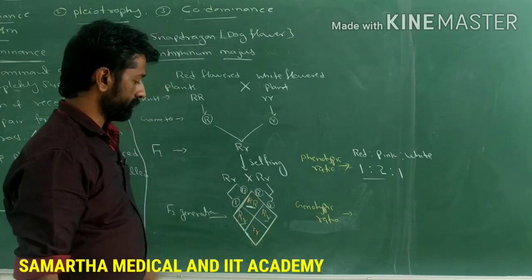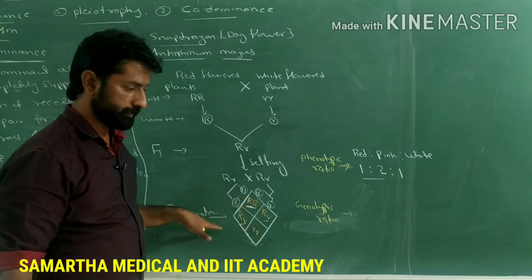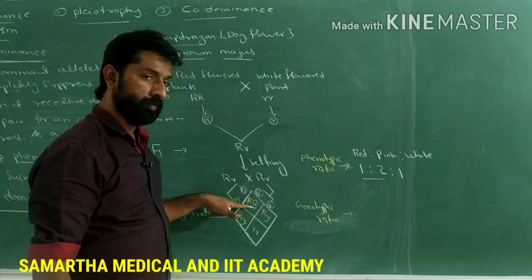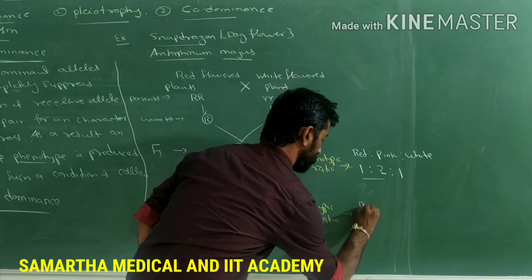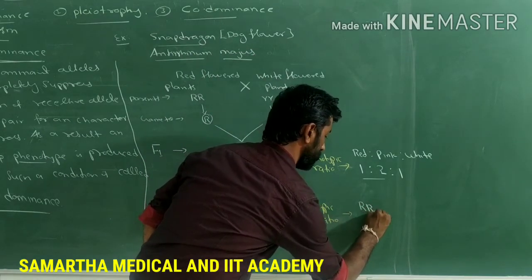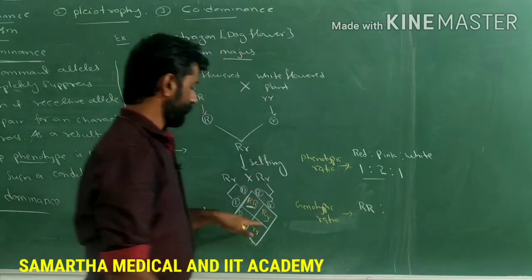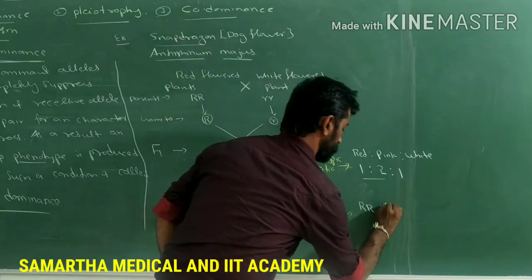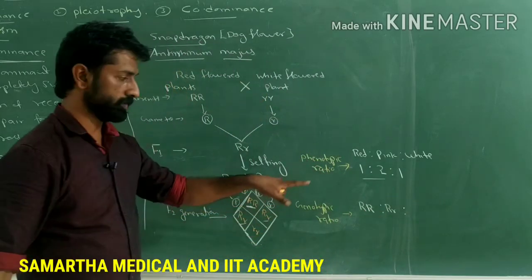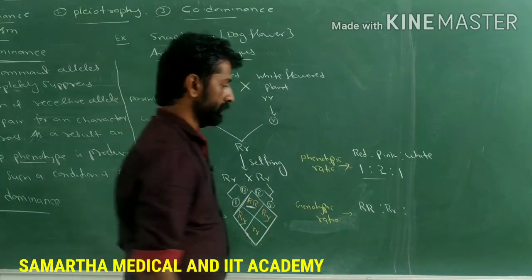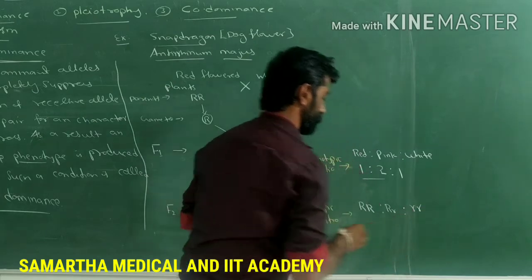Genotypic ratio. Among the 4 offspring produced, 1 is homozygous dominant, 2 are heterozygous, and the next is homozygous recessive.